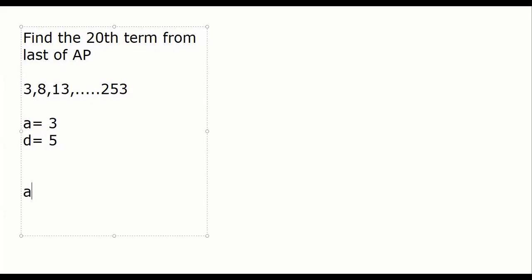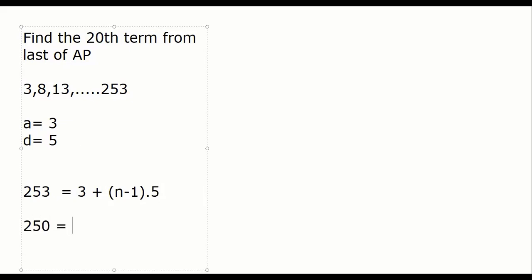So N equals, I am going to solve this question two ways, A plus N minus 1 into D. 253 minus 3 is 250, equal to N minus 1 into 5. Take the 5 to the other side. So N equals 51.